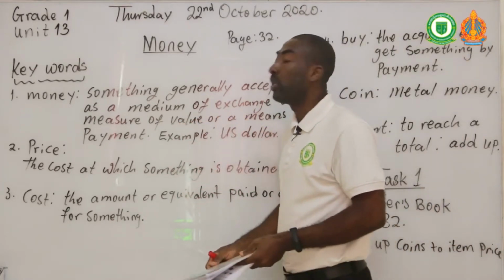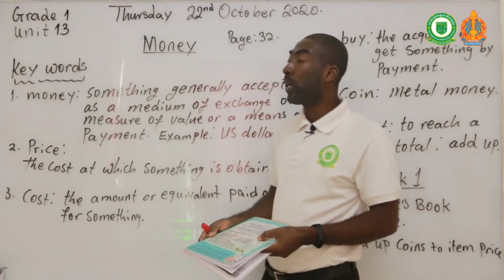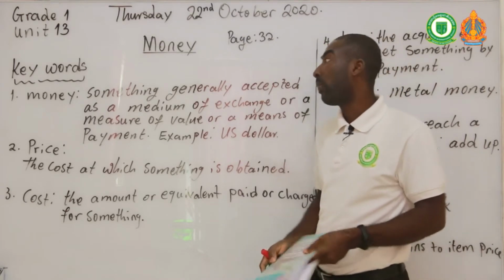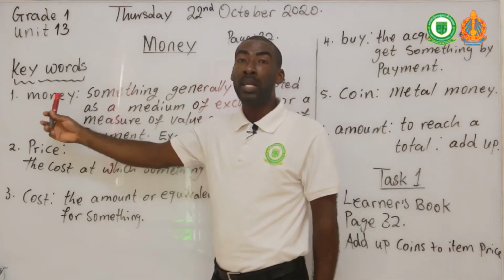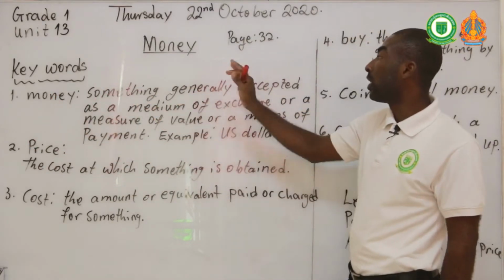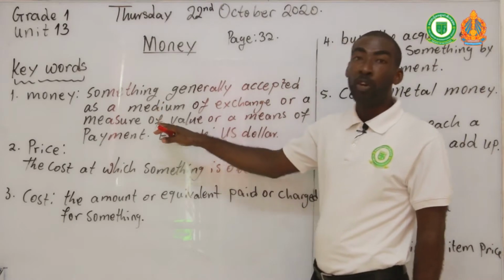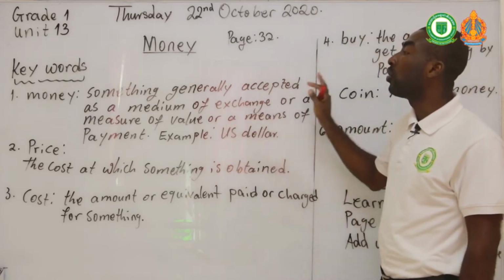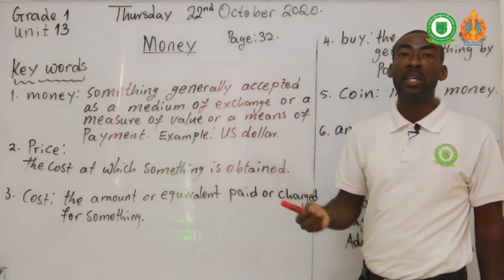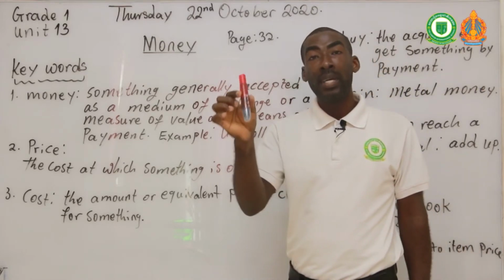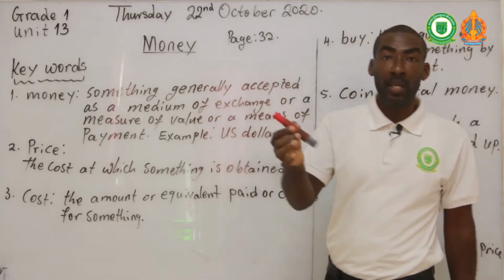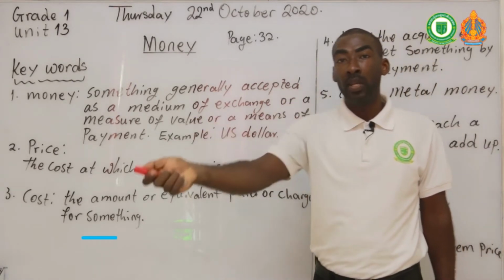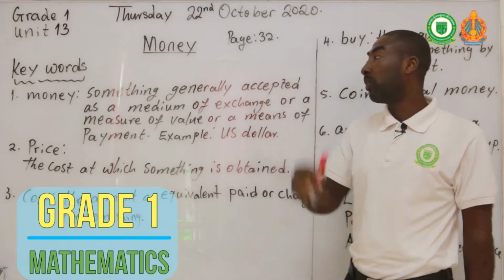But for now, we're going to go through some keywords that will help us to understand every activity that we need to do in this lesson. So first of all, we need to understand what money is. Money is something that is generally accepted as a medium, which means a means, okay, of exchange or a measure of value. That means when I want to buy this marker, I need to use money, okay? So the money will measure the value of this marker, and then I give money to the seller, and the seller will give me this marker.